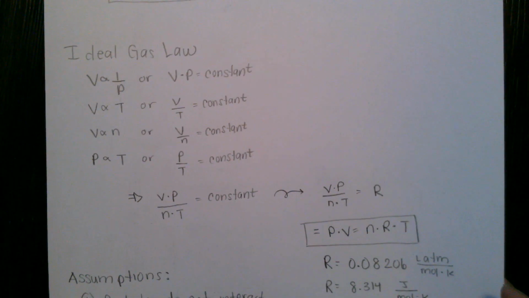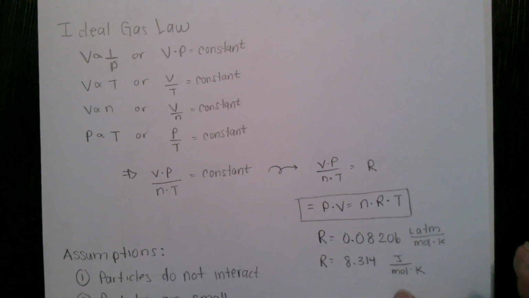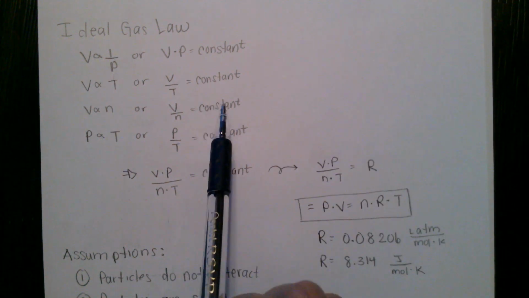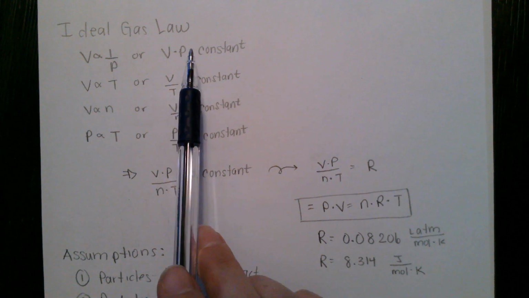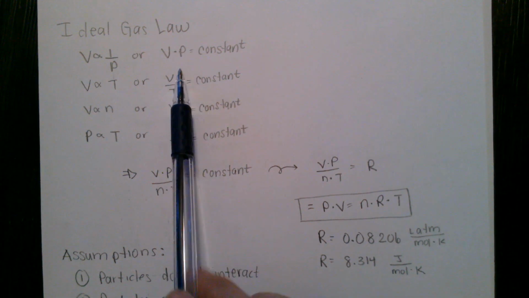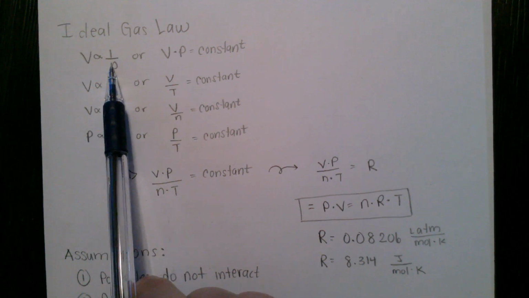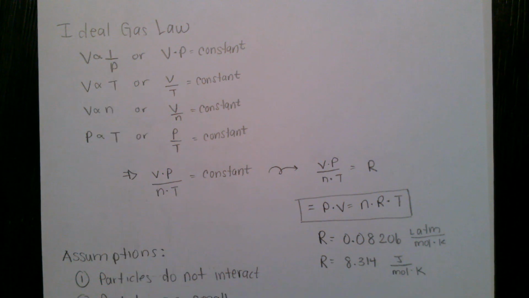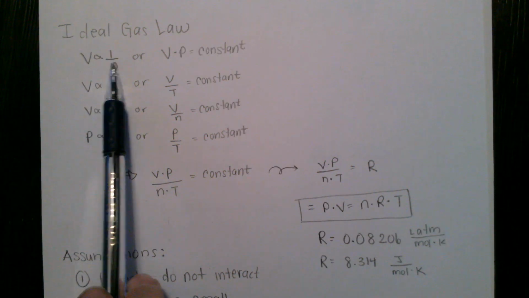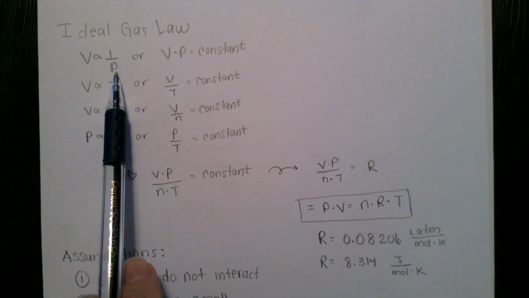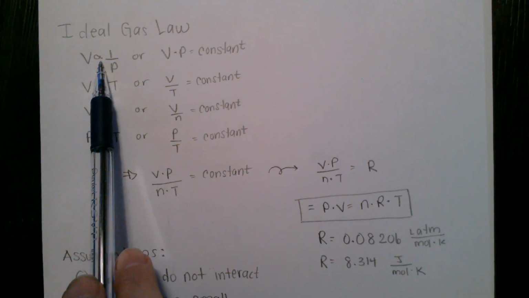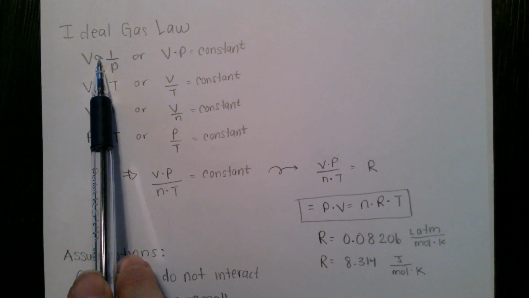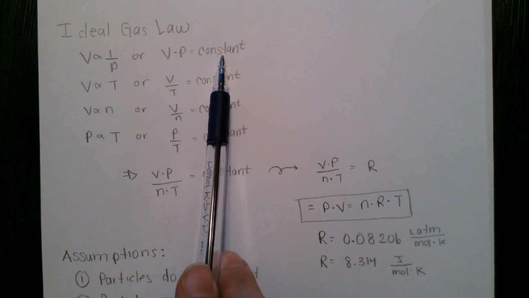For one condition, we are going to turn these proportion signs into actual equals. So for example, I can say volume is proportional. If we're turning all of these proportional signs into equal signs, if I multiply the P over and I get PV, I can turn that proportional into an equal if I set it equal to a constant.